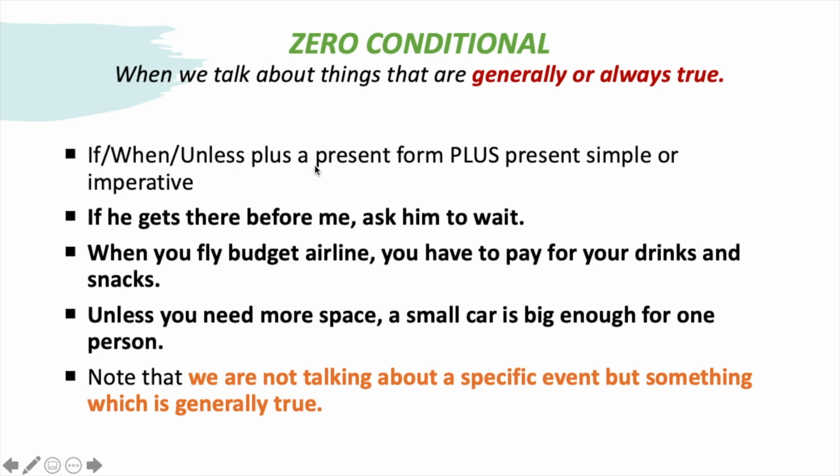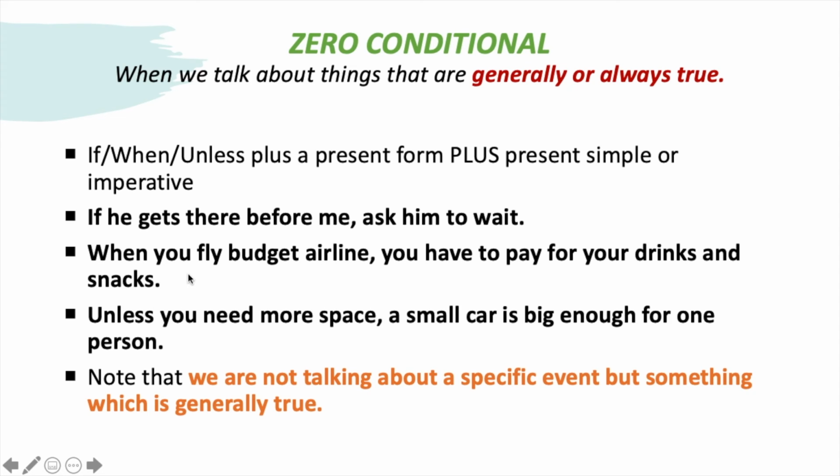Then we follow the same structure as for the first conditional: a present form, and then a present simple or an imperative in the main clause. Here we have an imperative: if he gets there before me, ask him to wait. Please ask him to wait. So I ask you, it is an imperative.